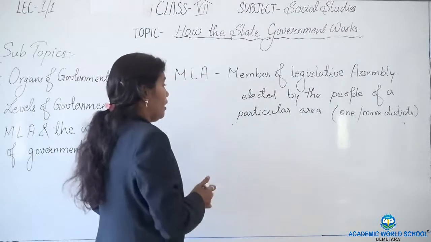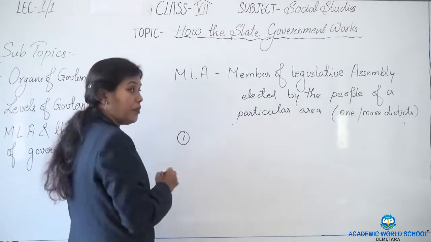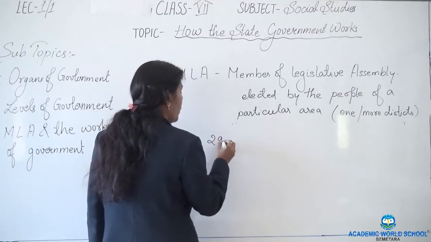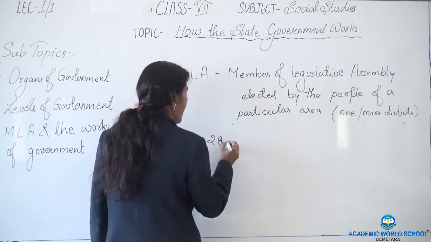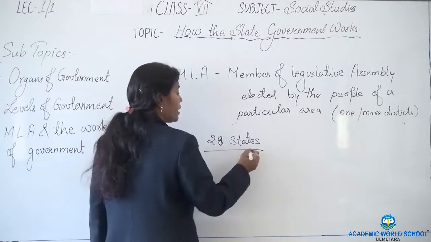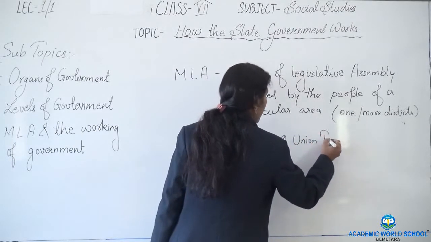Now, we will see that the entire India is divided into 28 states at present. 28 states and 9 union territories.